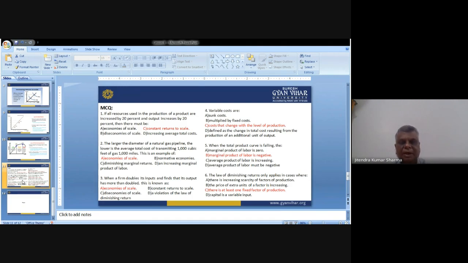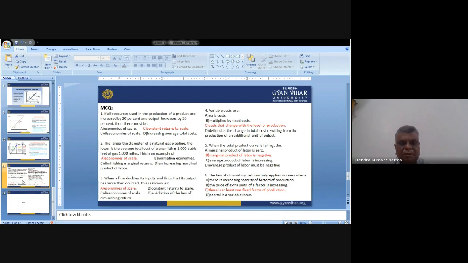The larger the diameter of a natural gas pipeline, the lower is the average total cost of transmitting 1,000 cubic feet of gas 1,000 miles. This is the example of economies of scale. It means that we will increase the diameter of that pipe, and similarly we have an increment in the gas which we transfer from one place to another place. So it is the application of economies of scale.